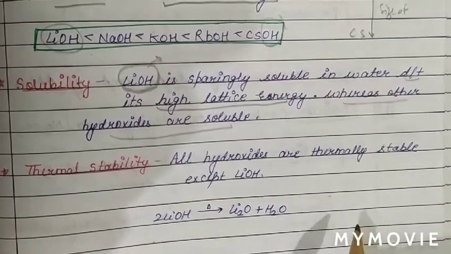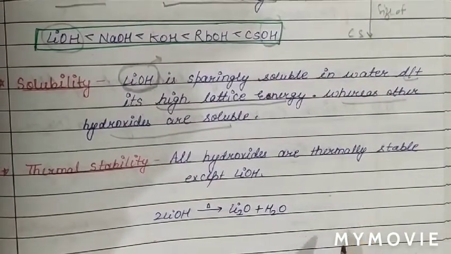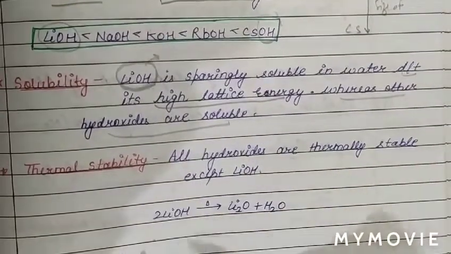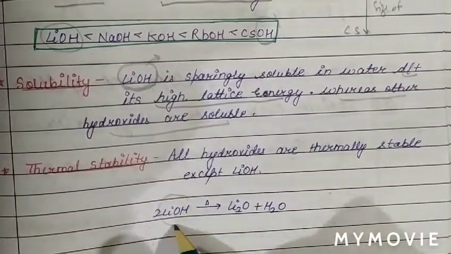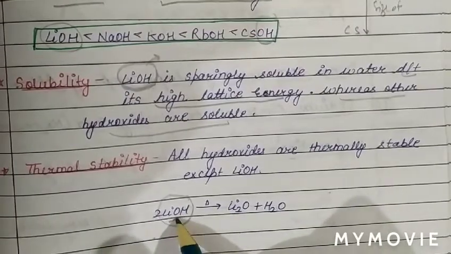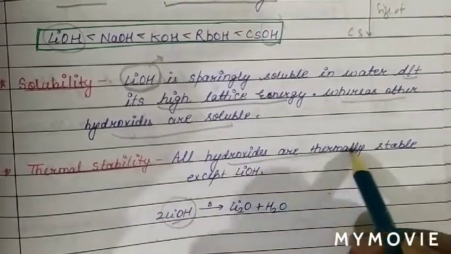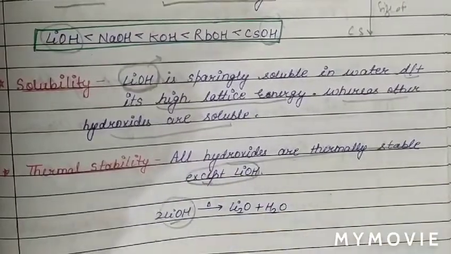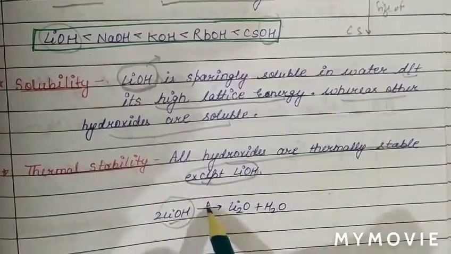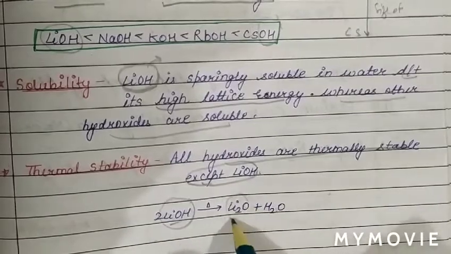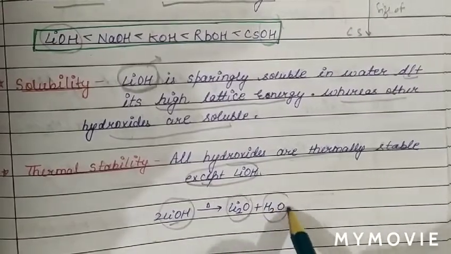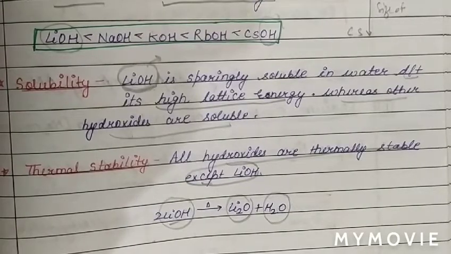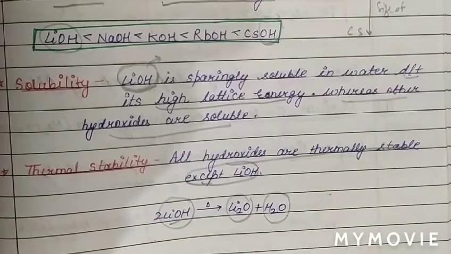Now we will compare the thermal stability of hydroxides. See the thermal stability of hydroxides. So basically, except lithium hydroxide, all hydroxides are stable. Except LiOH, because LiOH on heating decomposes into lithium oxide and water. So we have compared the basic nature of hydroxide, solubility and thermal stability.